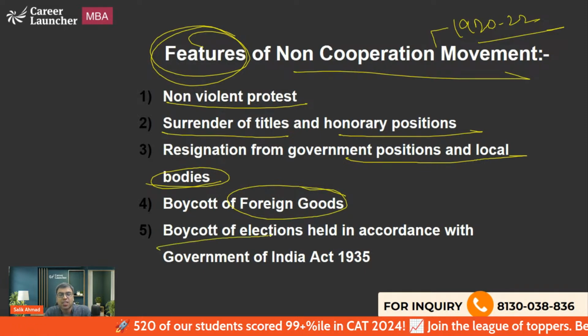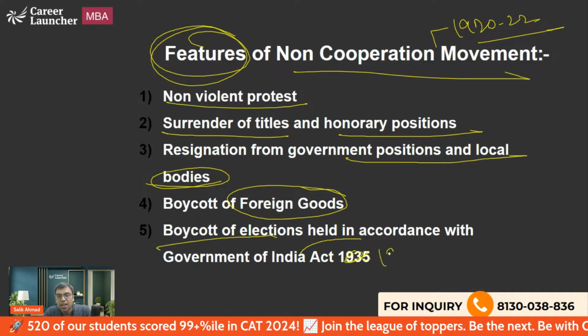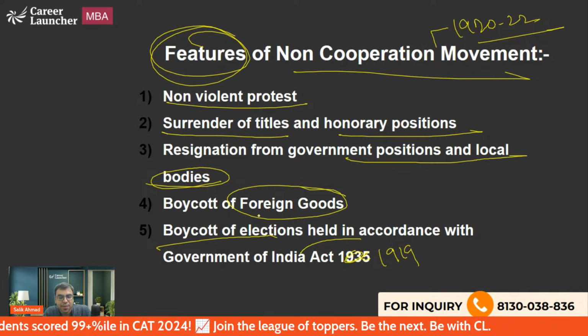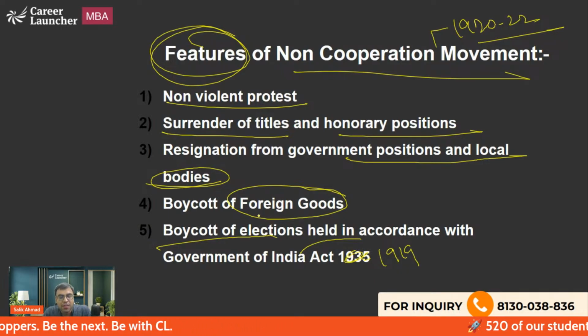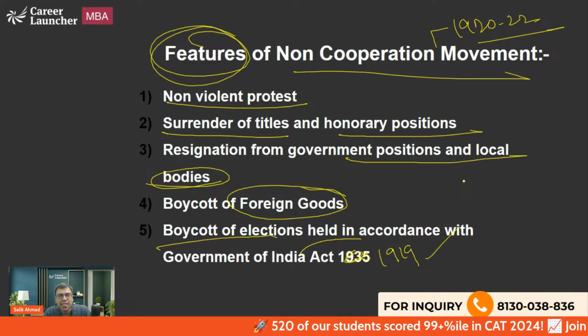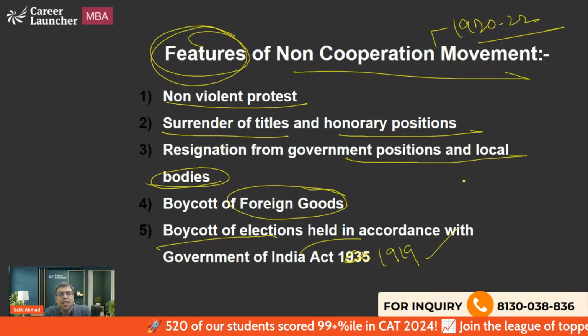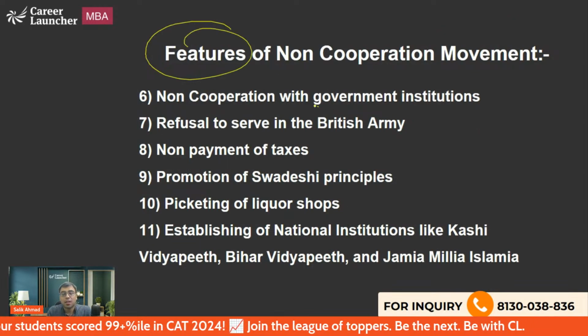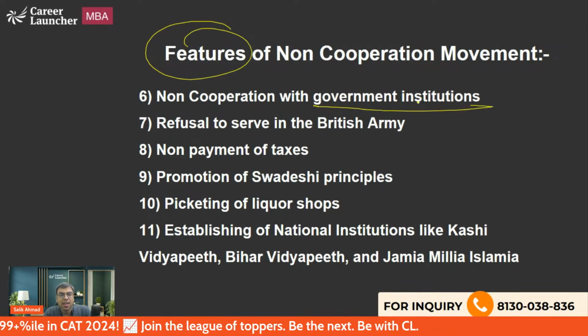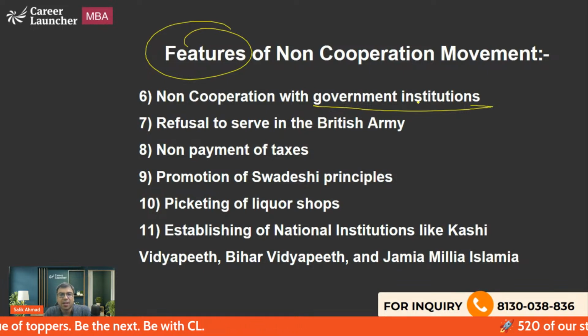And a boycott of elections that were held under Government of India Act 1919. Okay. So under Government of India Act 1919, they were conducting elections at state level. So many of them decided to boycott. The British were conducting the election. So Indians decided, many of them decided not to be a part of this election. Then features of non-cooperation movement, non-cooperation with government institution. We will not go to the government institution, etc. Or if we are working, we will skip it, we will resign, something like that.